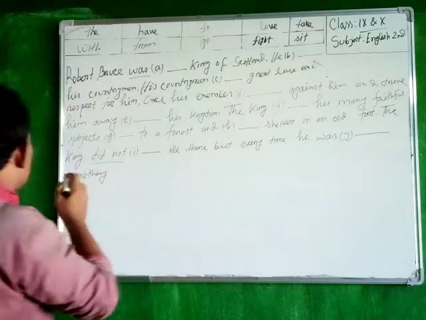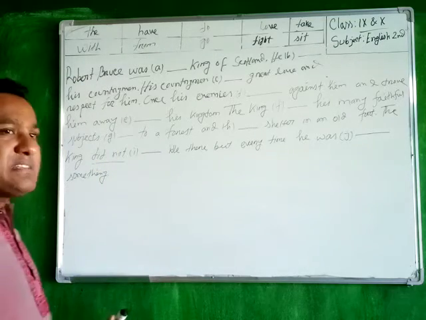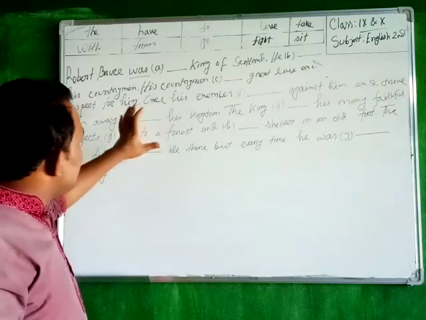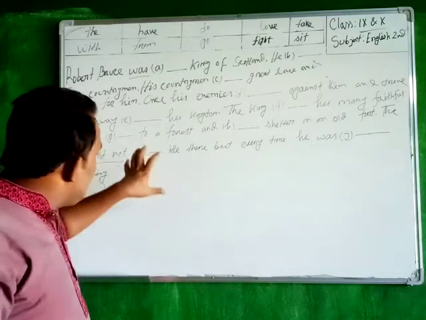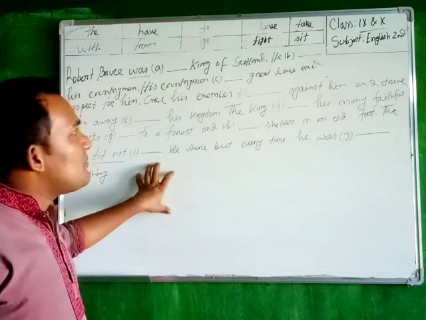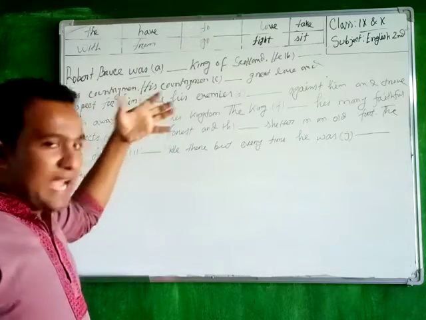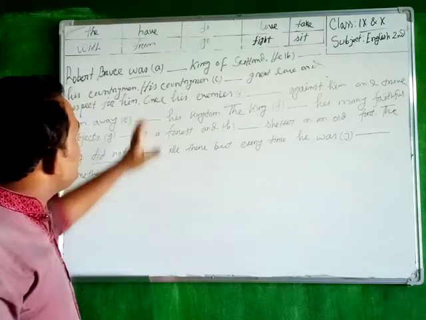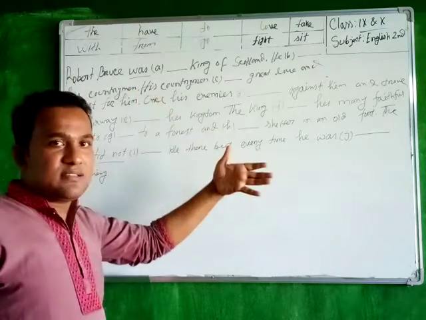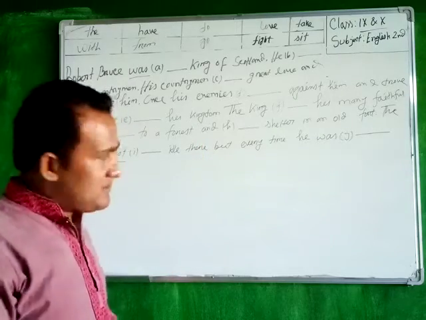So we can easily imagine that this is the story of past tense. It is a part of history. That means that incident happened or occurred in the past. So you can easily use past tense, especially past indefinite tense.